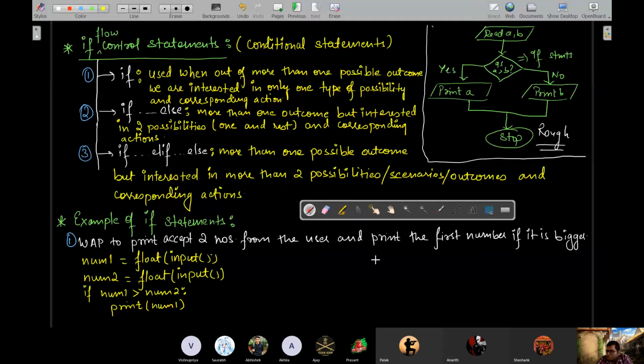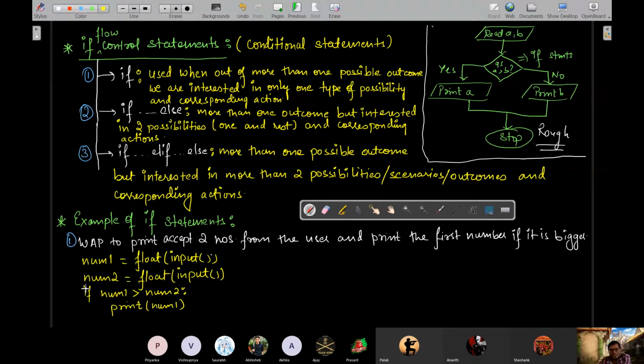Answer is no. Why? The question says print the first number if it is bigger. It has not mentioned anything else. That means though there are other possibilities, we are interested in only this particular case wherein the first number is bigger, and in that case we are going to perform the corresponding action, which we write in the body of the if statement.